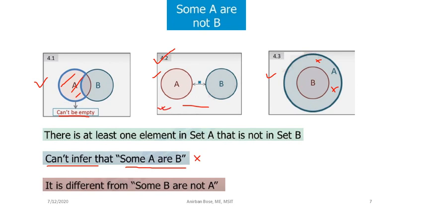It is different from some B are not A. Definitely it is different from some B are not A, because this diagram is telling that some B are not A. But that is not possible here, so you cannot conclude that. In that case maybe these two diagrams will match, but this diagram will be just the reverse. That means in that case A might be a subset of B. So that is different in that sense.